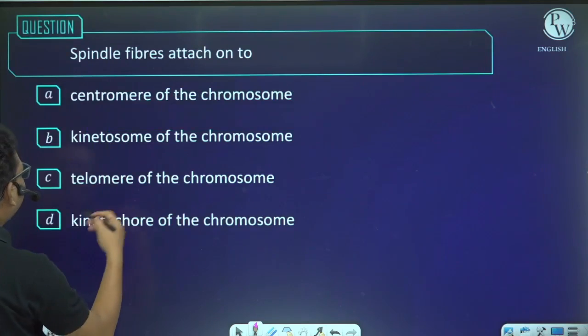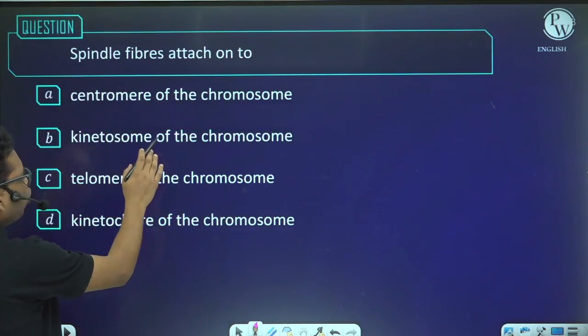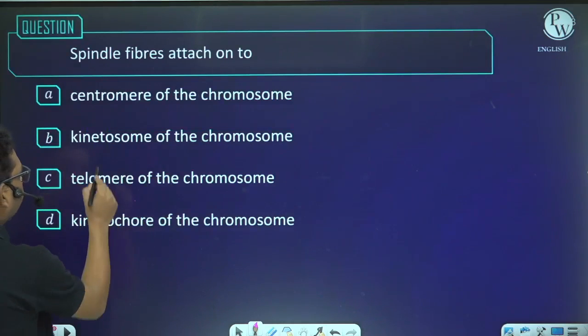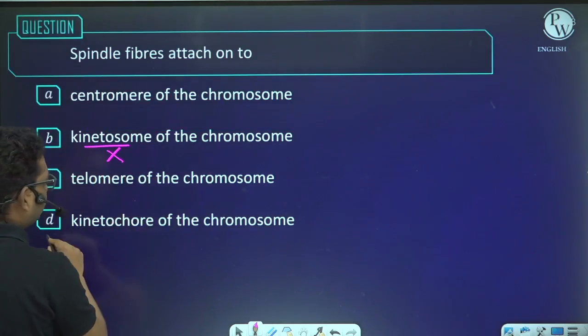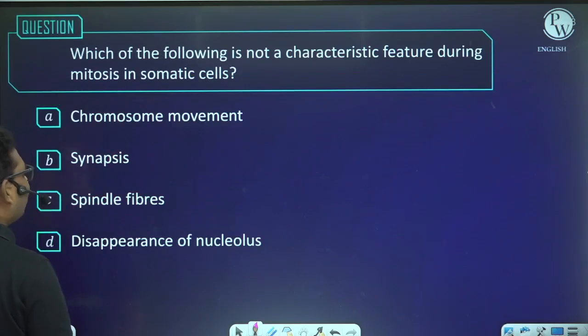Spindle fibers are attached onto the kinetosome of the chromosome. No, it is the kinetochore, not the kinetosome. It is the kinetochore. So the answer will be D. Okay. Last question.